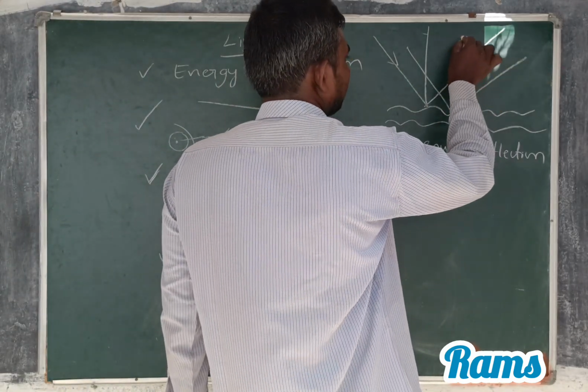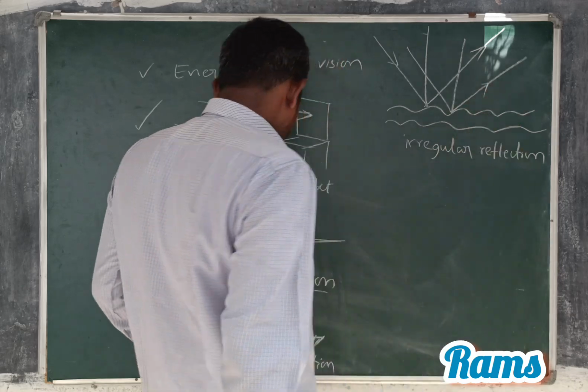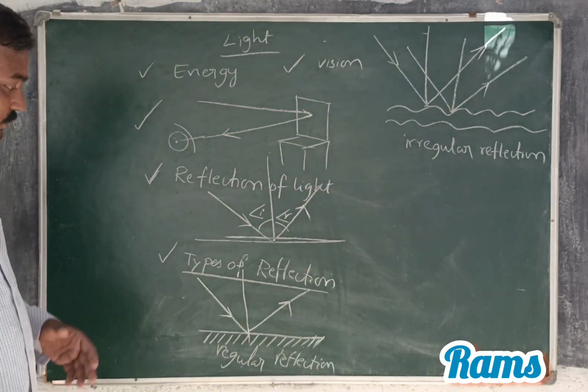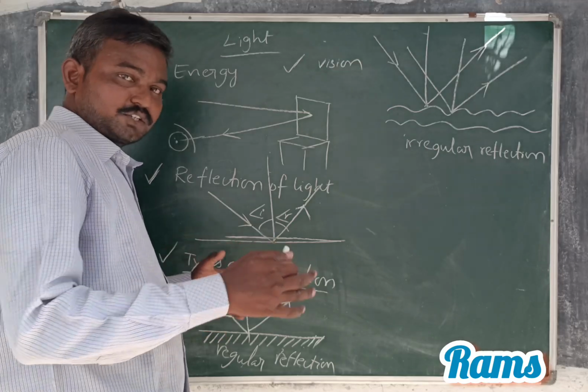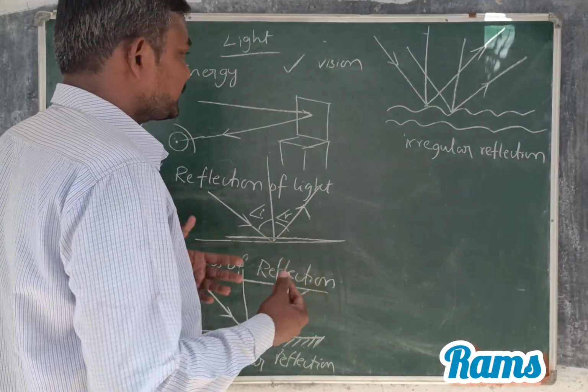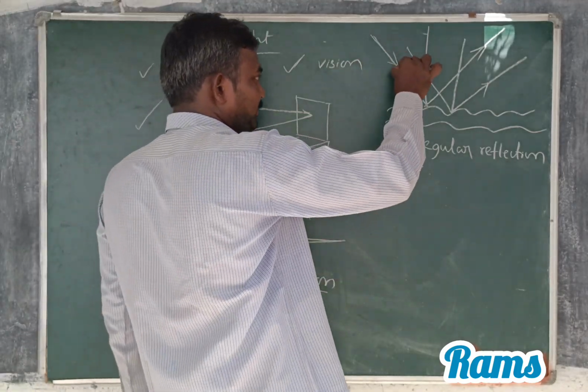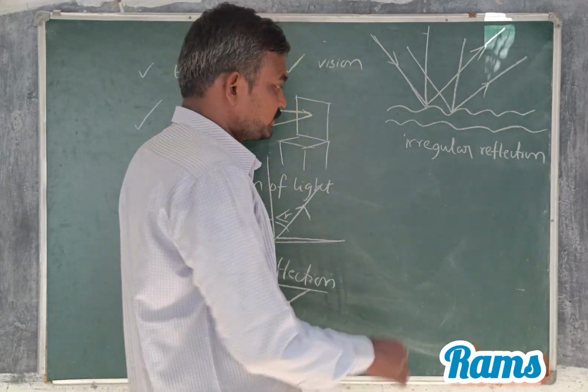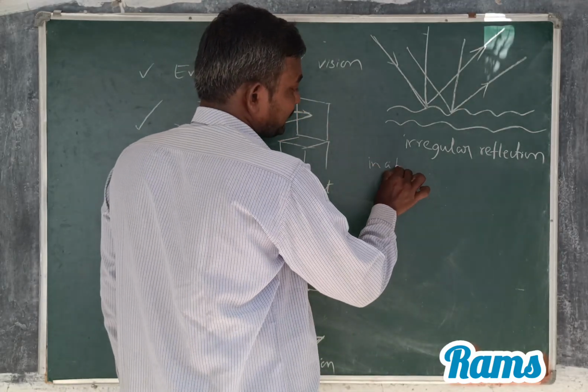So these are the types of reflection. Before going to the laws of reflection, what is the incident ray? The ray which is incident on the reflecting surface is called the incident ray.